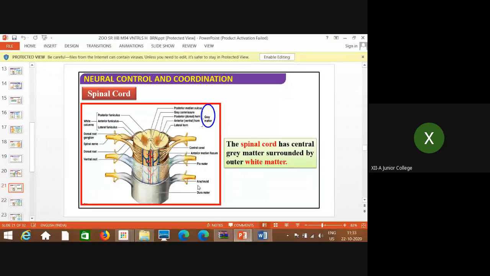The spinal cord has central gray matter surrounded by white matter. This is the central cavity, and this is the gray matter, which gives a horseshoe shape in both the right and left parts, surrounded by white matter.